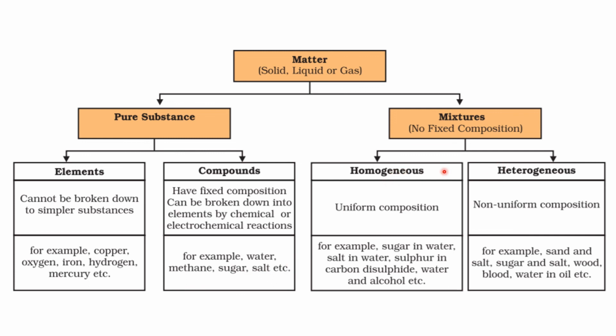Mixtures are homogeneous or heterogeneous. Homogeneous has uniform composition; heterogeneous has non-uniform composition. Uniform composition, homogeneous, for example, sugar in water, salt in water, sulfur in carbon disulfide, water and alcohol, etc. Non-uniform composition, for example, sand and salt, sugar and salt, wood, blood, water in oil, etc.